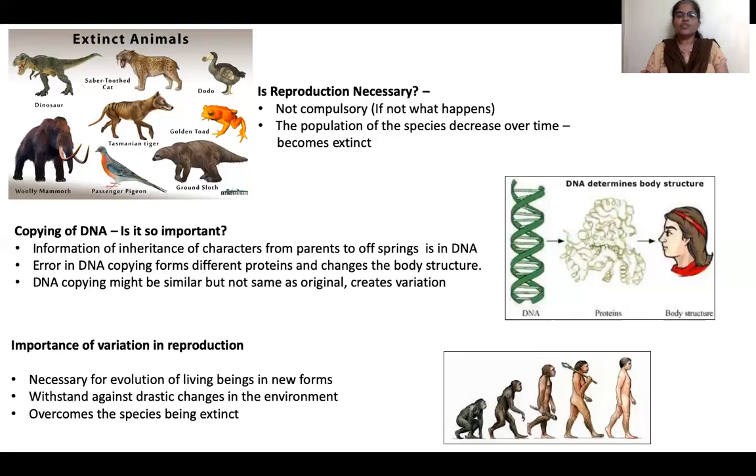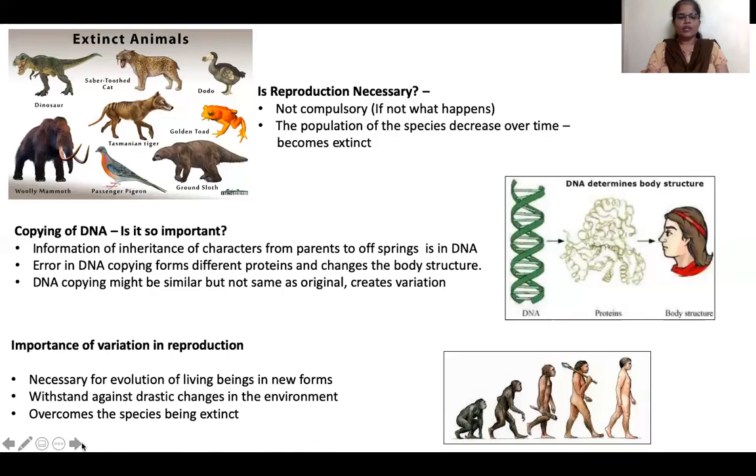Whereas the individuals who have strong immunity because of variation in the genetic information fight against that virus. They are fighting against that virus and they are able to survive and move on. This is a simple example of why variation is necessary during reproduction.